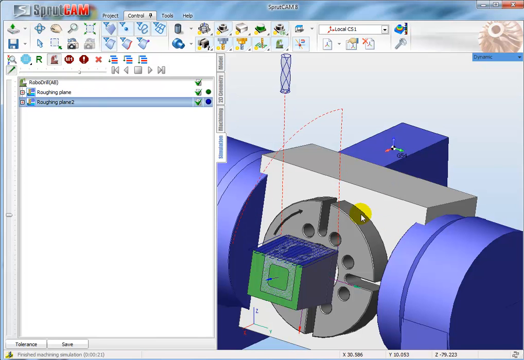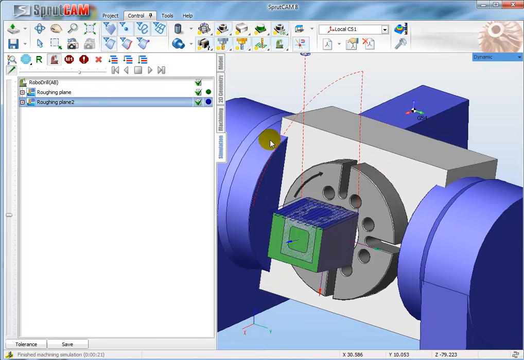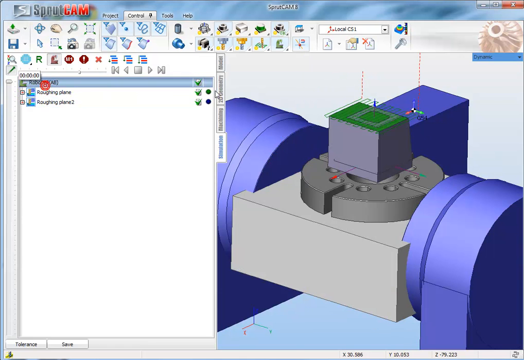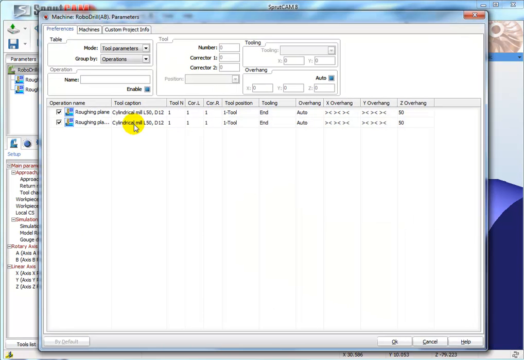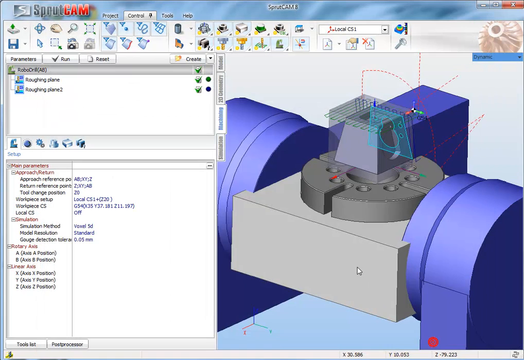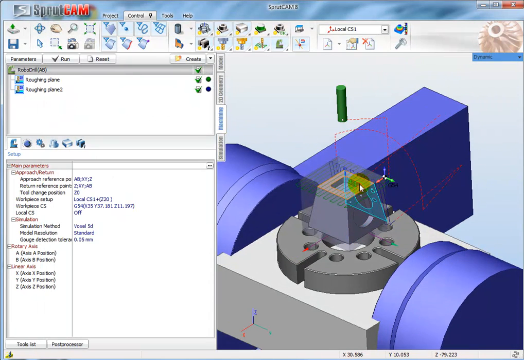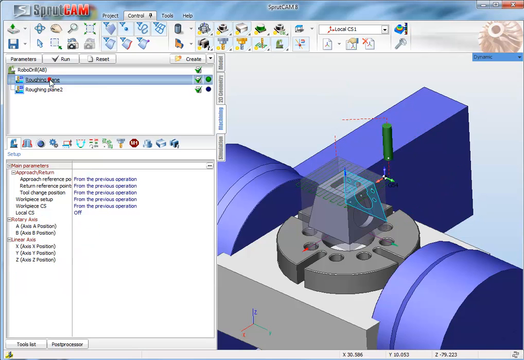Well, at the current moment we have the same tool for both operations, and for example, I would like to go up to the maximum before rotation. How to do it?